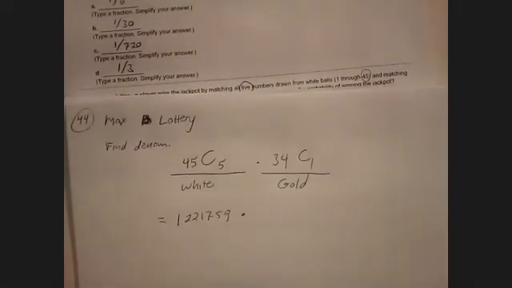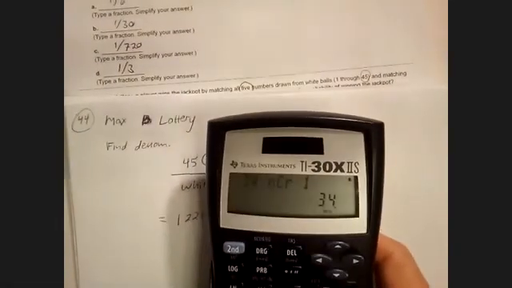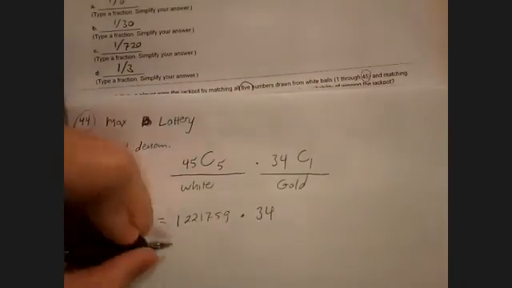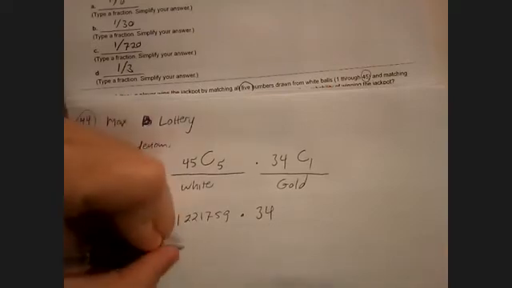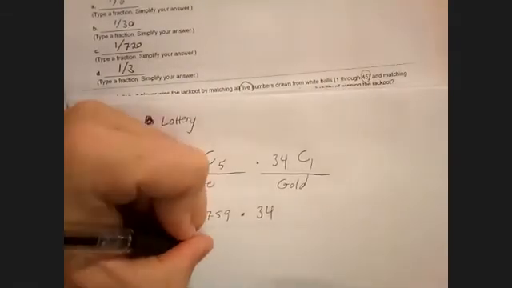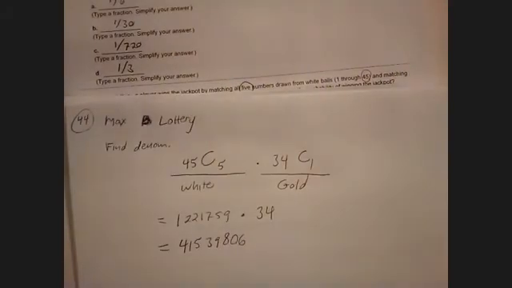Well, if there's only one correct ball that I'm choosing, then there's 34 possibilities. Okay, I could type it in. Now we need to multiply those numbers. 1, 2, 2, 1, 7, 5, 9. We get 4, 1, 5, 3, 9, 8, 0, 6. This is the denominator.